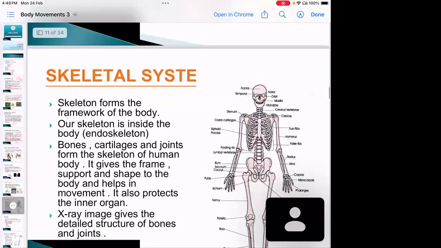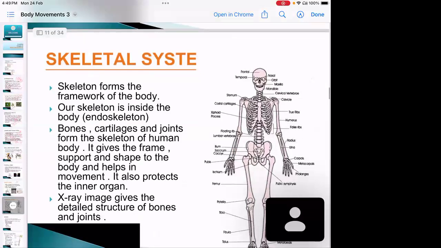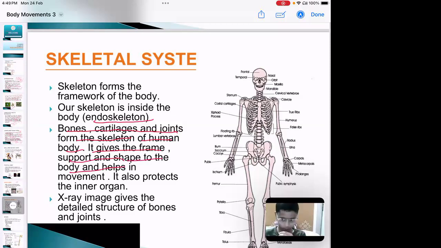Then the next one is the skeletal system, which is basically the framework of our body. It consists of the endoskeleton. Endoskeleton means the skeleton which is present inside the body. Bones, cartilages, and joints form the skeleton of the human body. So the skeletal system includes other components also, like the bones, cartilages, and joints. Basically, the skeletal system will give the framework, support and shape to the body, and help in movement. So these are the major functions of the skeleton.